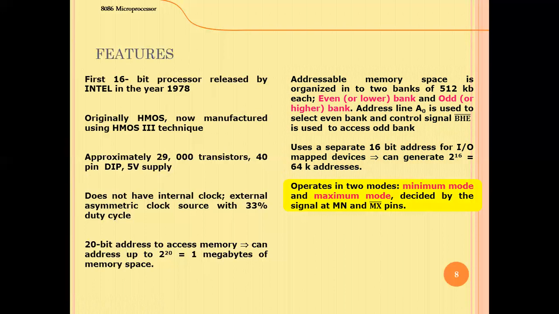Minimum mode is useful for a system having a single processor, and maximum mode is for a system containing multiple processors. Because of multiple processors, the application can be extended to dealing with complex systems. So these are the important features of the 8086 processor along with the introduction.